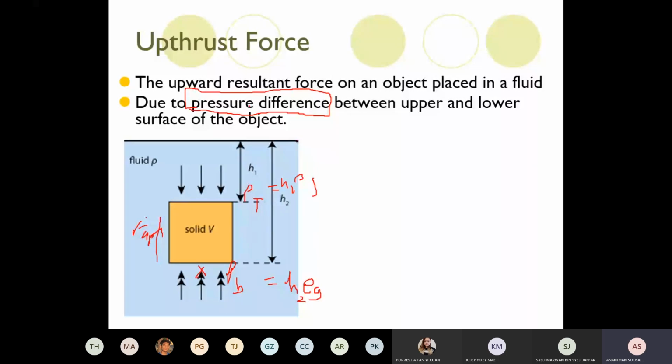For example, with a liquid which has a low density and another liquid which has a high density, the upthrust is bigger in the high density one. So what causes upthrust? Pressure difference. Put in your mind, pressure difference.